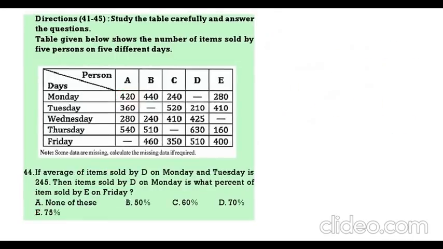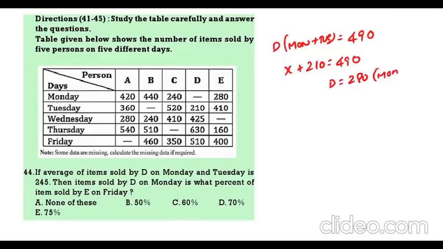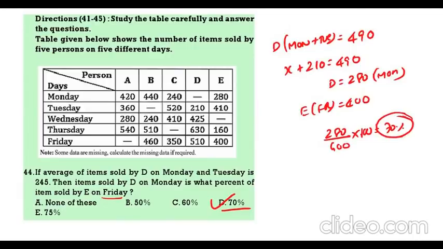Next. If the average of D on Monday and Tuesday is 245, the total will be equal to 490. Then D on Monday is X, D on Tuesday is 210, so that is equal to 420. So D Monday value is 280. Now, E on Friday is 400. Now, 280 is what percent of 400? That is nothing but 70%. 70% is the correct answer.